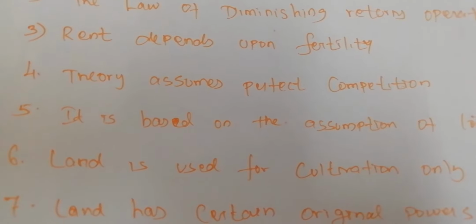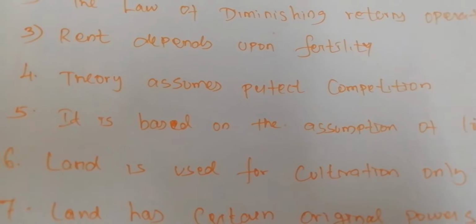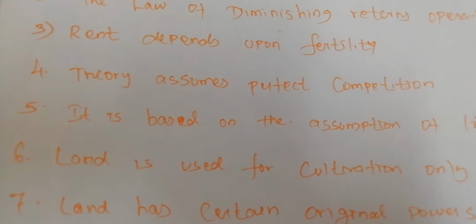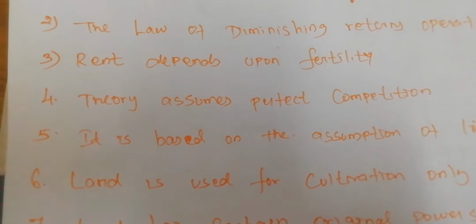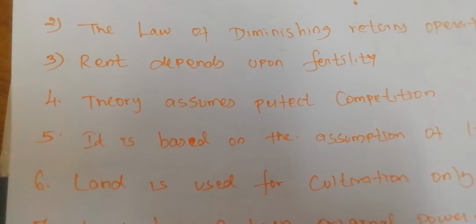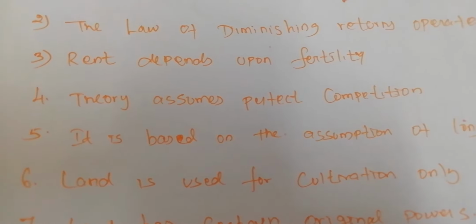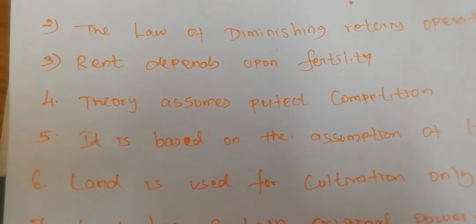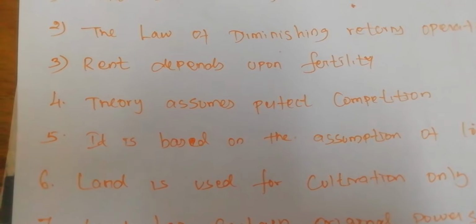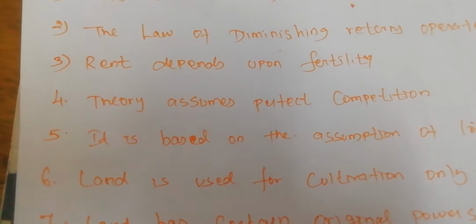When we compare the B grade land with the A grade land, the A grade land will produce 40 bags of paddy per acre, but the B grade land will produce only 30 bags, on the basis of fertility. So the A grade land has 10 bags of paddy as surplus. The surplus bags of paddy are considered as the rent for the A grade land.